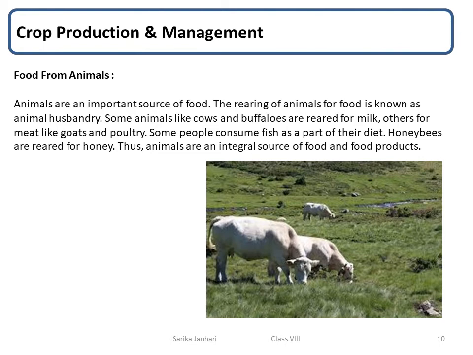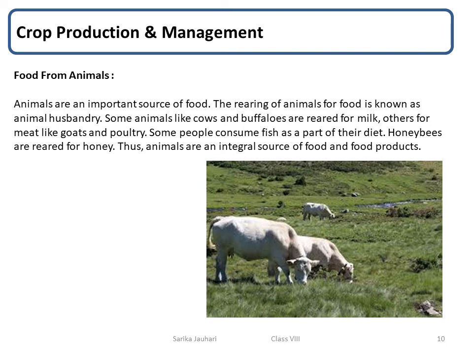We obtain many kinds of food items from animals. Rearing animals on a larger scale for food and other needs is called animal husbandry. Here are some examples of food products obtained from animals.